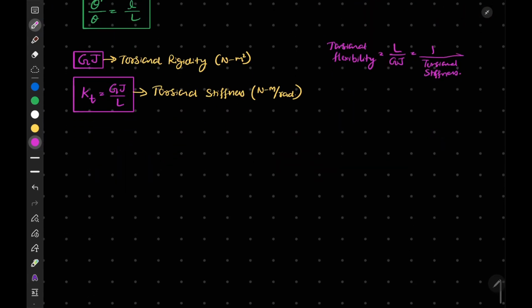One more term we will discuss, let me make it a heading: strength of shaft, or we can also call it resisting torque.